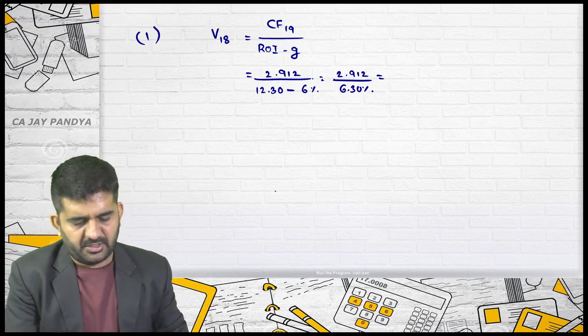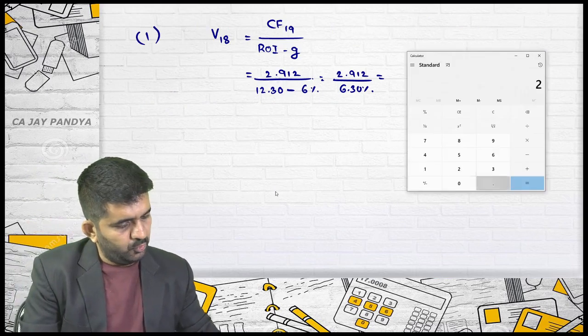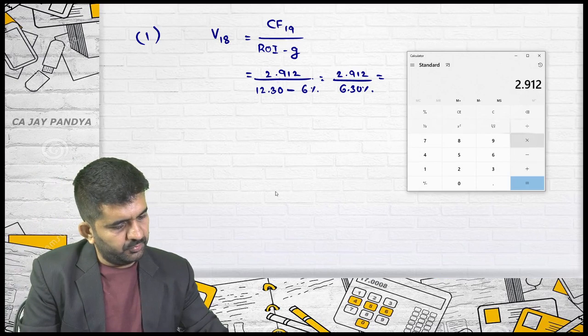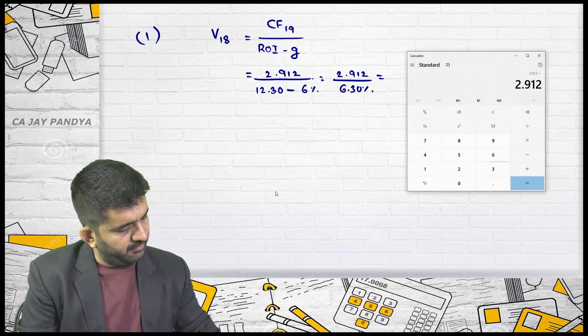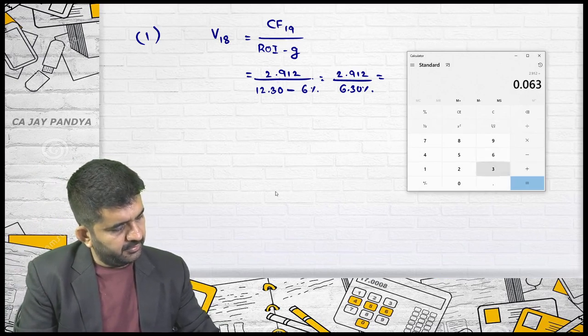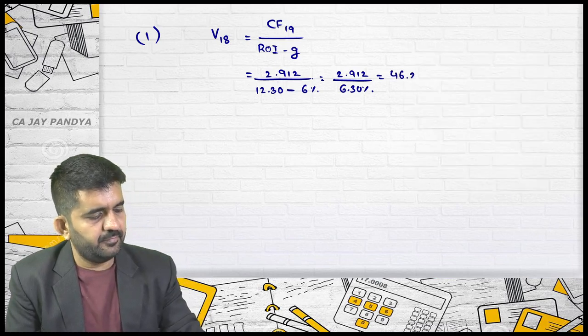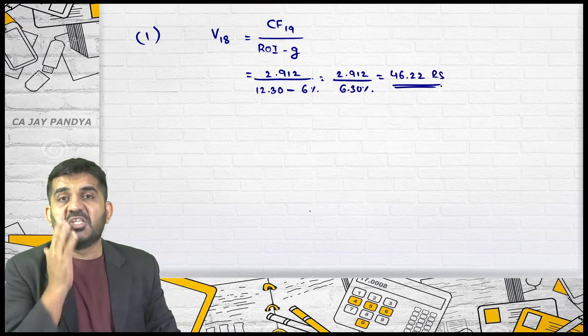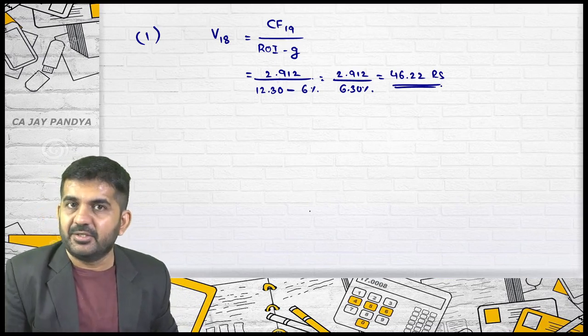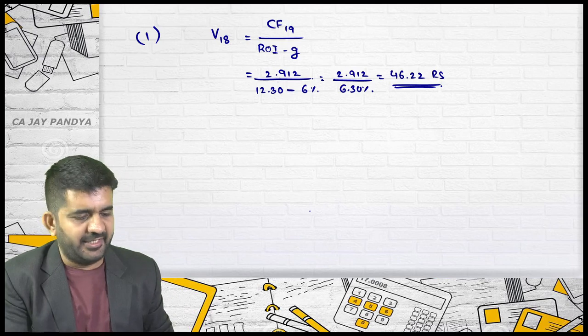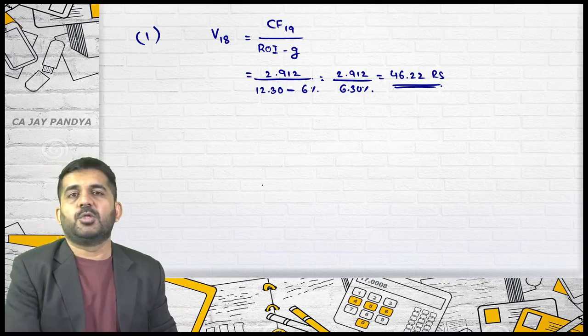This will be my answer number 1. 2.912 divided by 6.30% is 46.22. This is the value at the end of the 18th year, 2018, because we started with a cash flow of 2019.